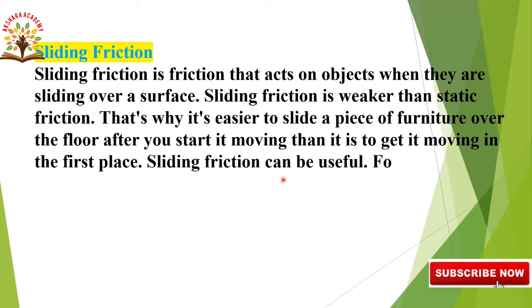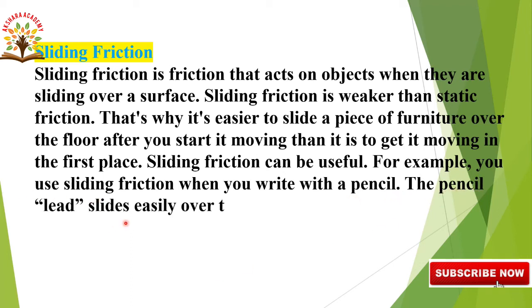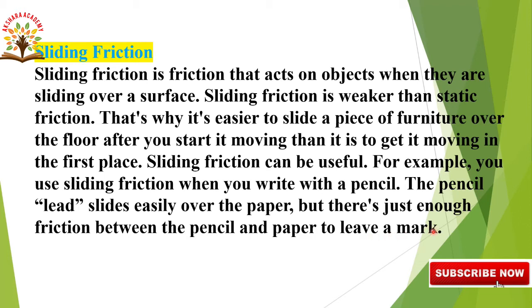So sliding friction can be useful. For example, we use sliding friction when we write with a pencil. The pencil lead slides easily over the paper, but there's just enough friction between the pencil and the paper to leave a mark. This is about the sliding friction.